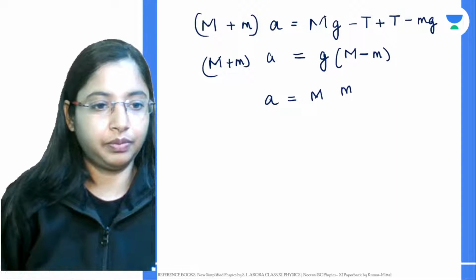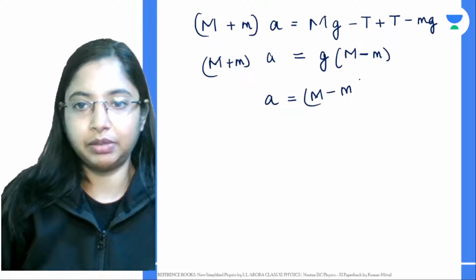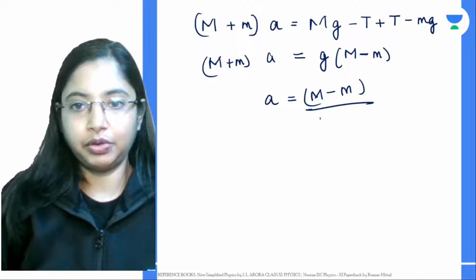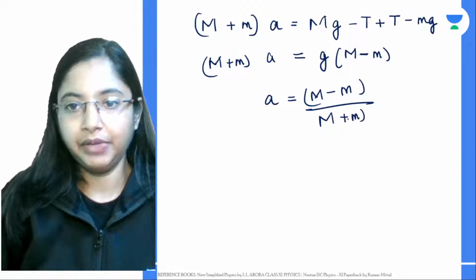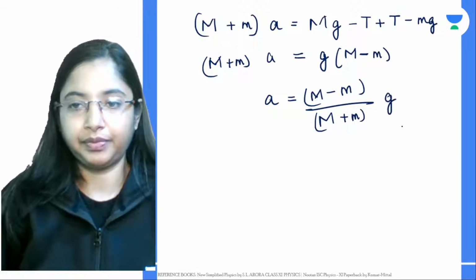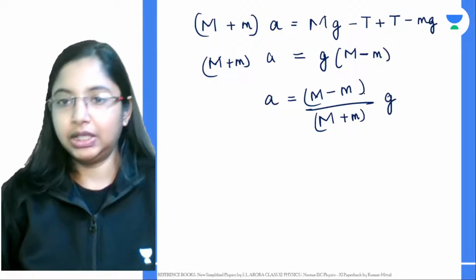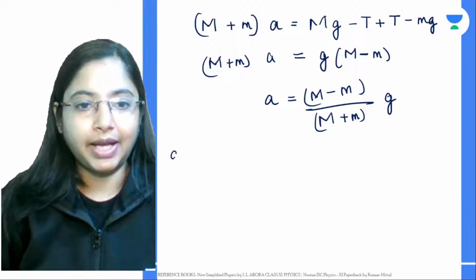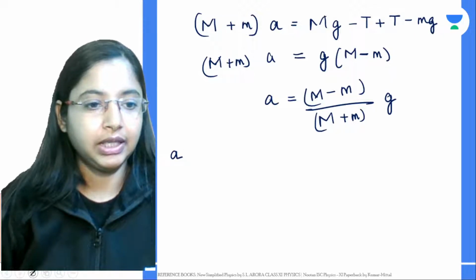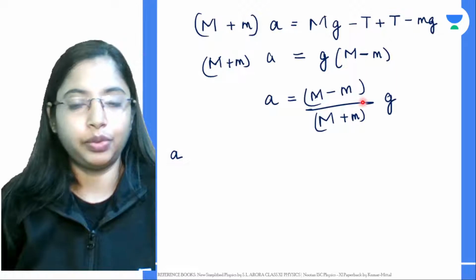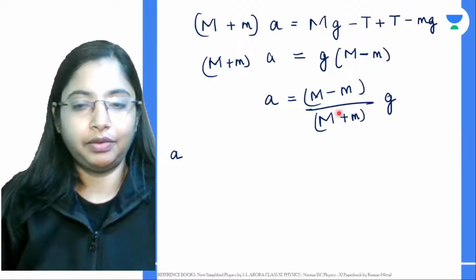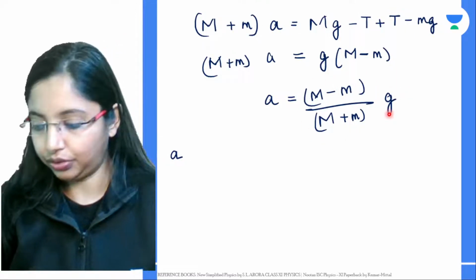You can keep this term here and bring the other term to the other side, that is M plus m. So whatever the value of acceleration is, it will be this particular value times the acceleration due to gravity.